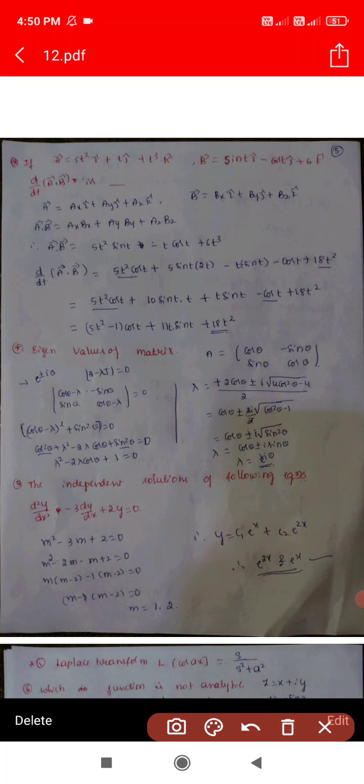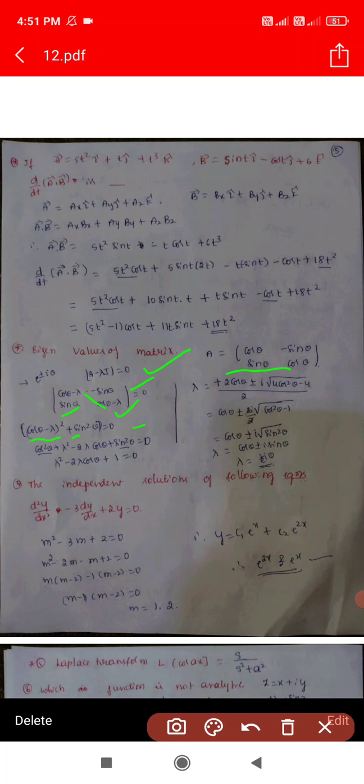Next question is the eigenvalues of the given matrix A, which is equal to cos theta, minus sin theta, sin theta, cos theta. So for eigenvalues, A minus lambda I is equal to 0. We have to find the lambda values. So A minus lambda I, substituting this, we get the determinant of cos theta minus lambda, minus sin theta, sin theta, cos theta minus lambda. So the determinant will be the product: cos theta minus lambda whole square plus, minus into minus plus, we get sin square theta, which is equal to 0.